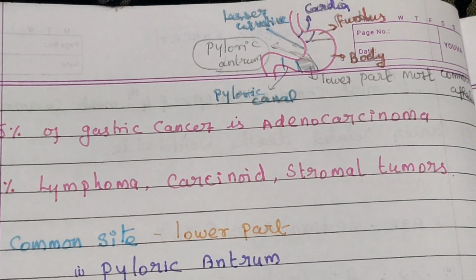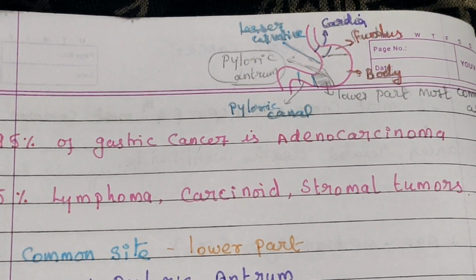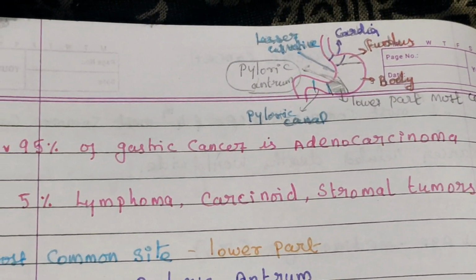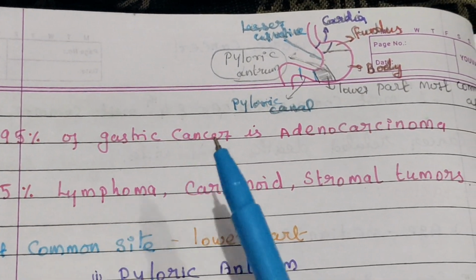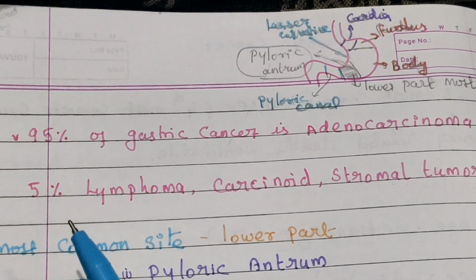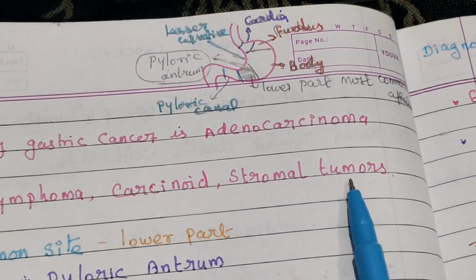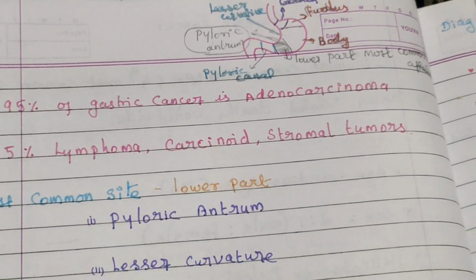95% of gastric cancers are adenocarcinoma, and 5% are lymphoma, carcinoid or stromal tumor. Mainly the lower part is most commonly affected.